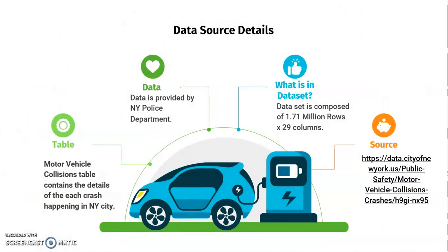The data set initially was provided by the New York City Police Department. The data talks about the motor vehicle collisions that have happened in New York City over the past 5 years. And the data set is comprised of 1.7 million rows and it has 29 columns.